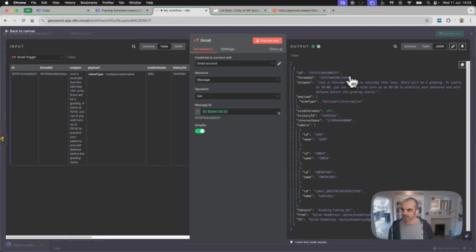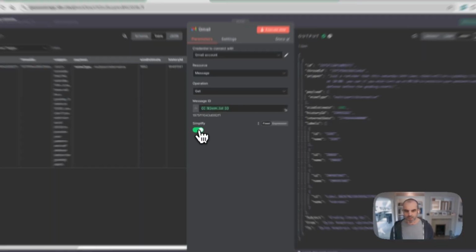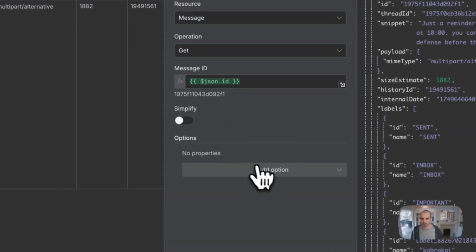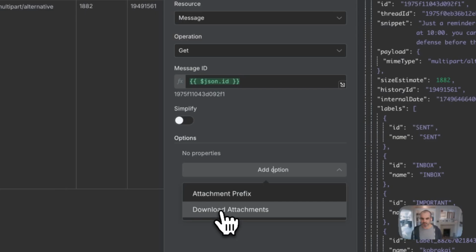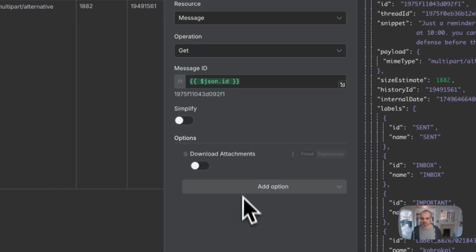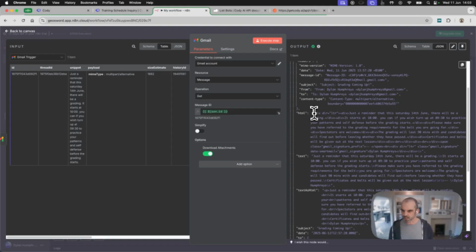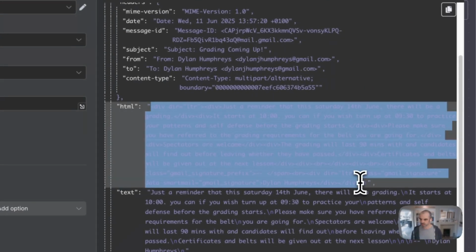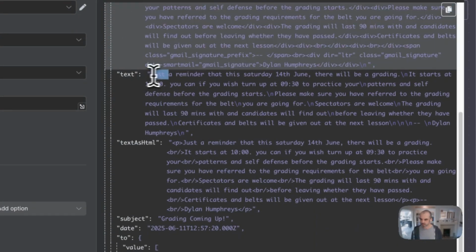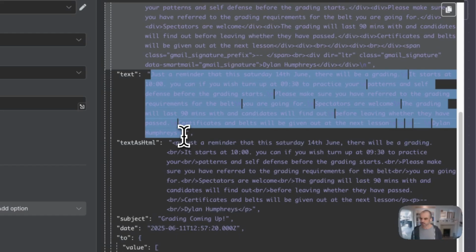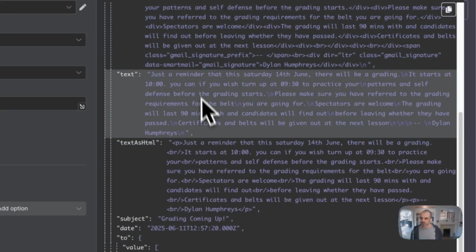Not entirely sure what the people at n8n were thinking here, but what we've got to do now is turn off simplify, come down to here, click download attachments, right? And turn that on, and then click on execute step. And now you'll see that we get a lot more information here. Specifically, we get the HTML version of the email, but critically, and this is the bit we want, we get the text. All right. So now that's done, we can come back to the canvas here.